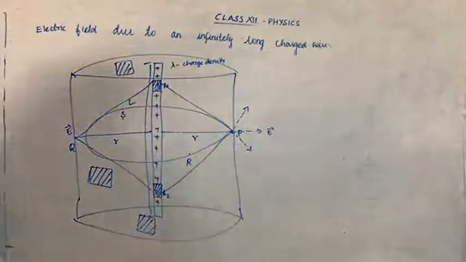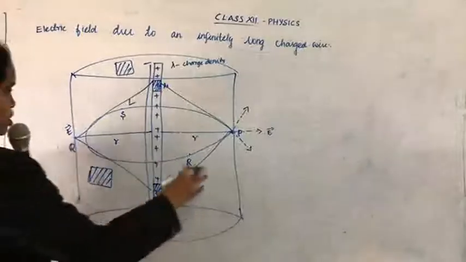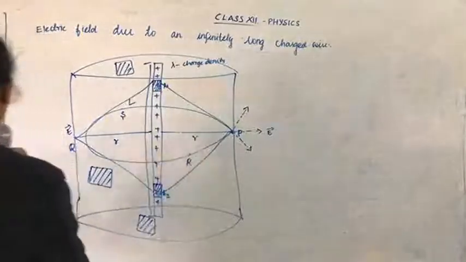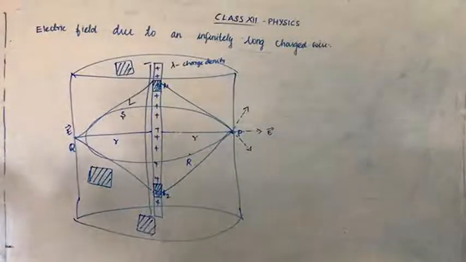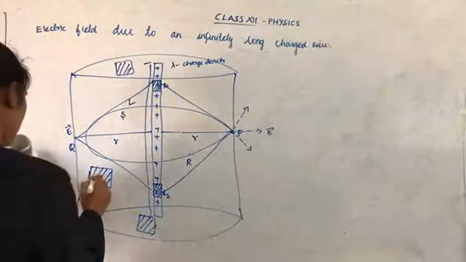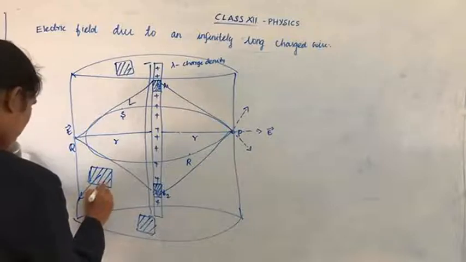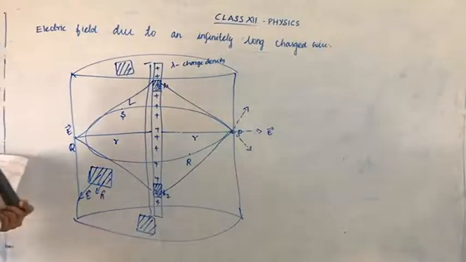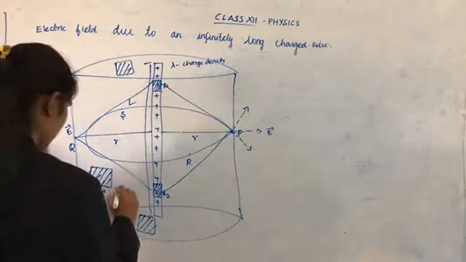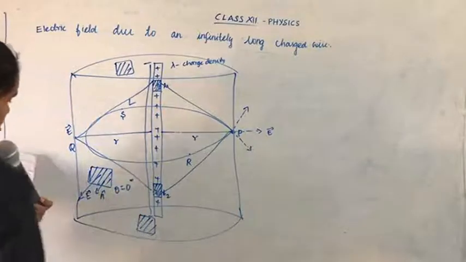Okay children, in a cylindrical shell, in a cylindrical path, we have taken three areas. In this area, the electric field goes here, and the area vector is n cap, and here the angle is 0 degrees.